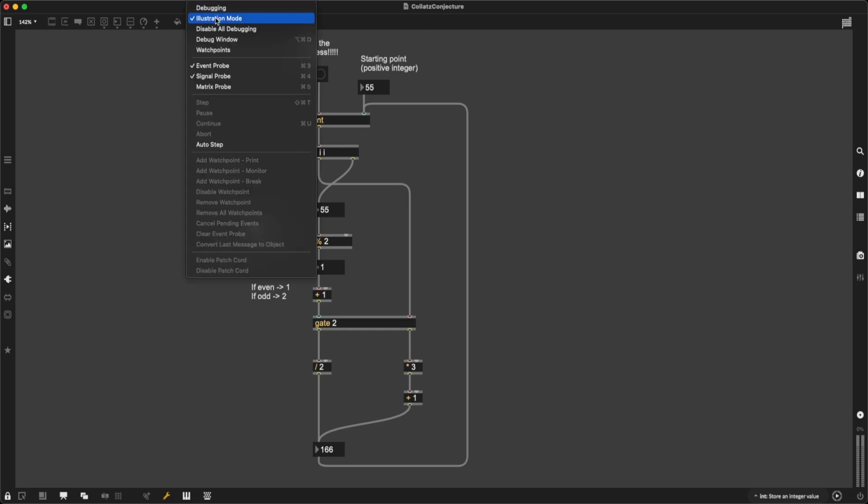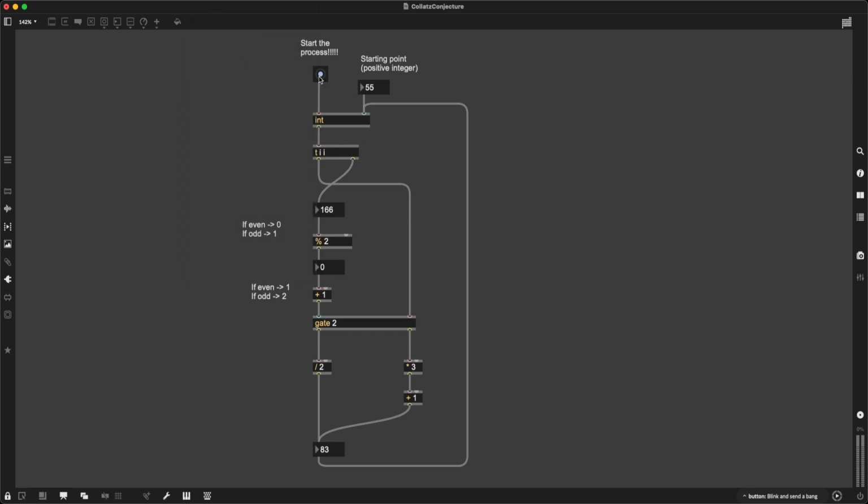Now I'm going to turn off illustration mode and press the button again, and now I have 83 and 250 and 125 and 376, and I can click this again and again, and each time the previous result is going to be put through the blender that is the Collatz Conjecture.